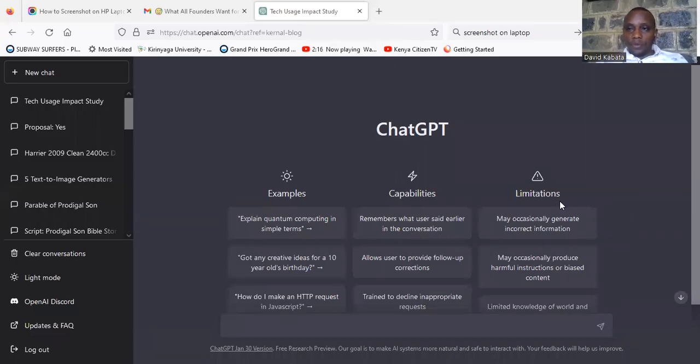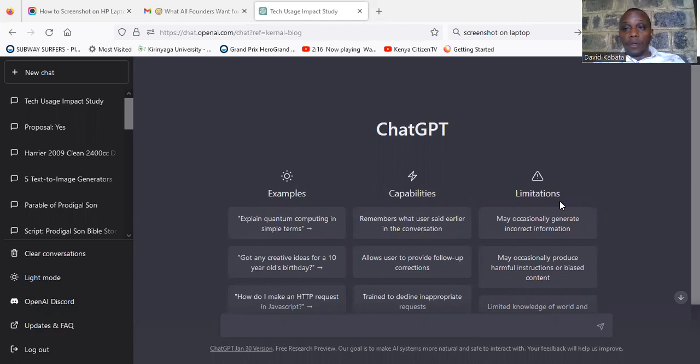So good morning. Today is Tuesday, and as usual, I have the Tech Tuesday. But today I want to go to the area of research, and I want us to look at how you can actually use artificial intelligence platforms such as ChatGPT in research.